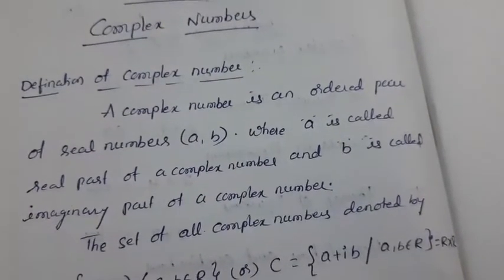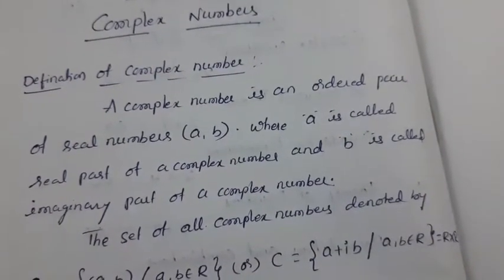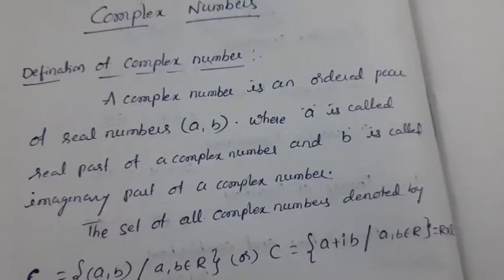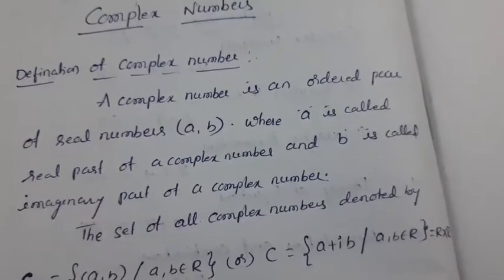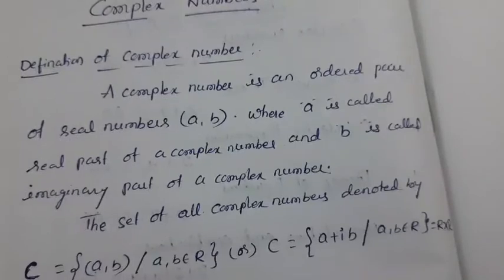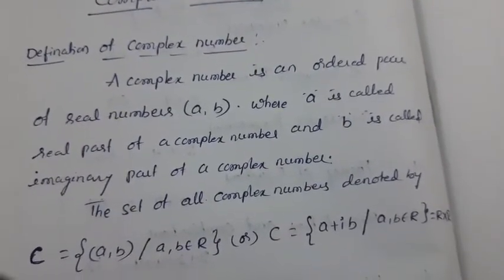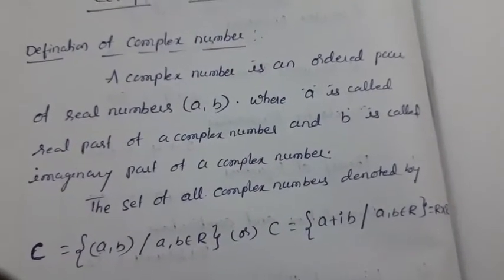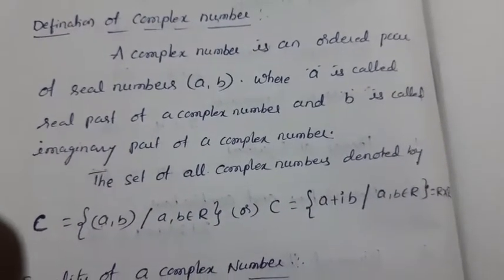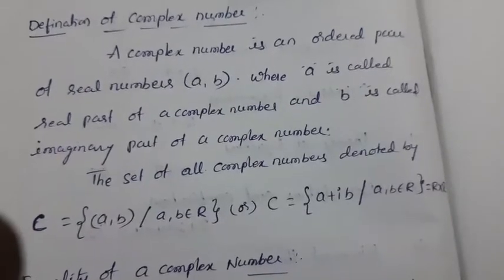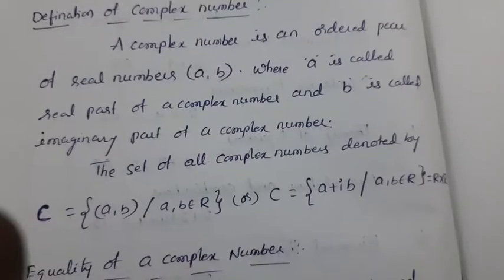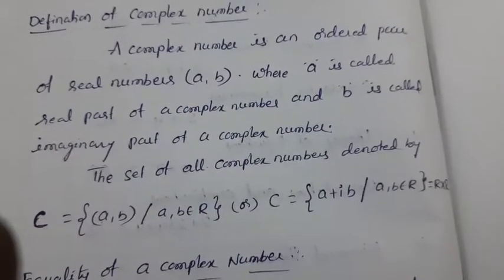Here we have two parts, the real part and the imaginary part, in a complex number. One complex number means we have two parts: one is the real part, another one is the imaginary part. The set of all complex numbers is denoted by capital C. C equals the set of ordered pairs (a, b), where a and b are real numbers.